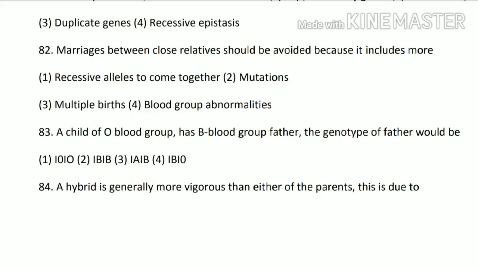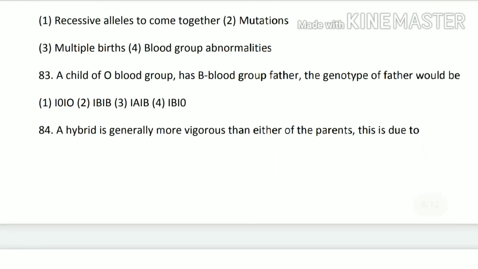So the answer is recessive alleles to come together. When marriages occur between close relations, all the recessive genes come together and the offspring or the new progeny is lethal and dies early. Next 83rd question. A child of O blood group has B blood group father.